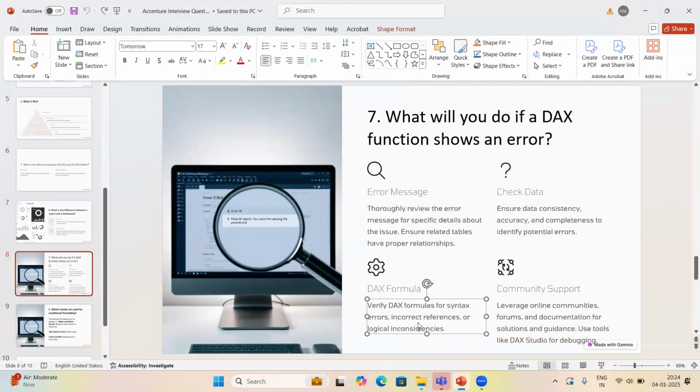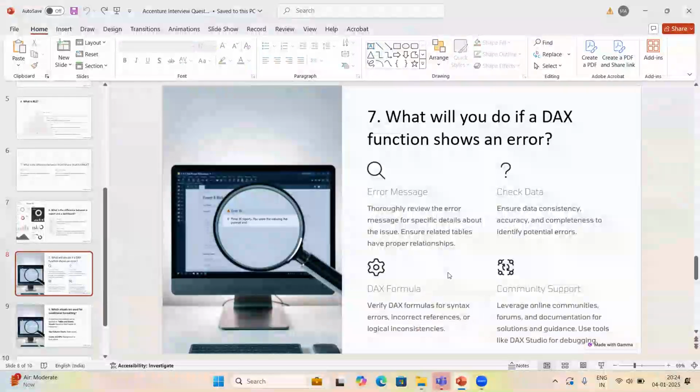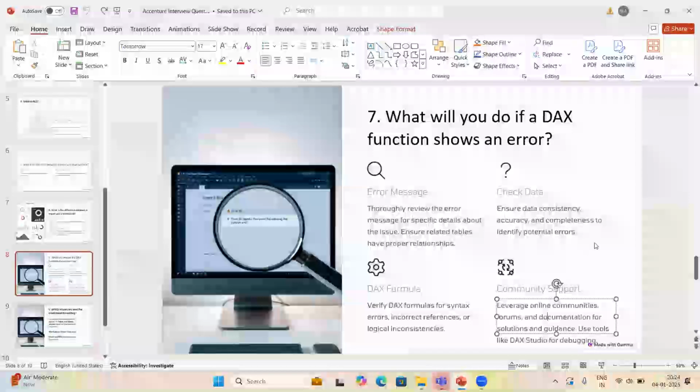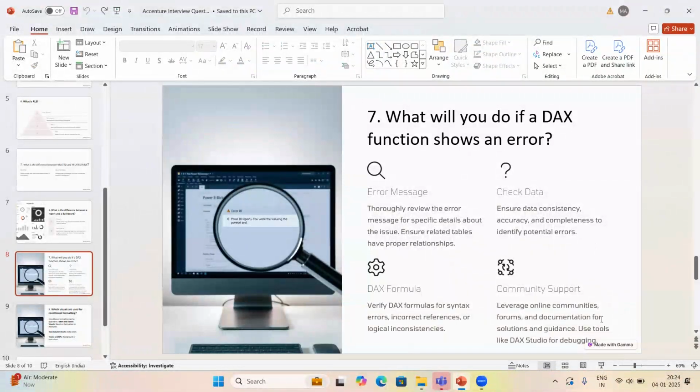Then we have to check the DAX formula. Sometimes when we write DAX formulas, there might be some syntax errors or we might have used incorrect references, so you have to check that. And then if nothing is working, you can take help from community support, or you can also use one tool, DAX Studio. This you can use for debugging. So these four things you can say. If a DAX function shows an error, you can check the error message, check the data inconsistencies, check the DAX formula syntax, and reach out to community support, or use external tools like DAX Studio.